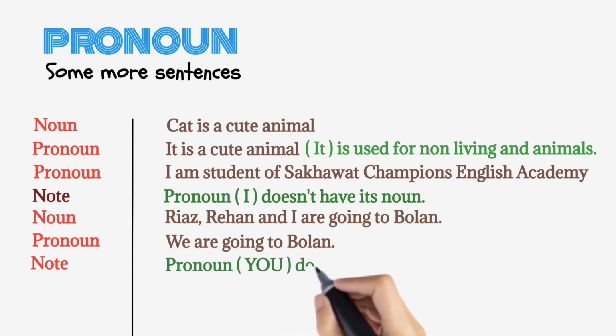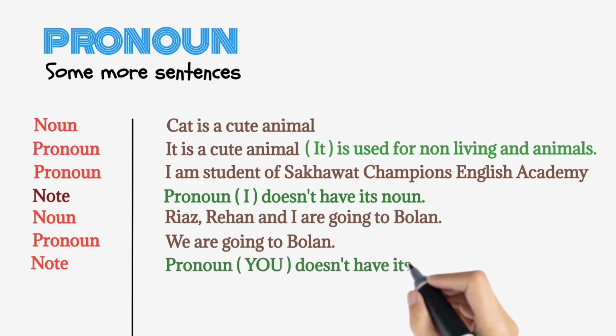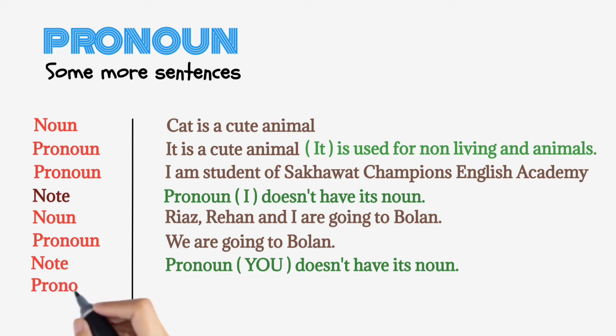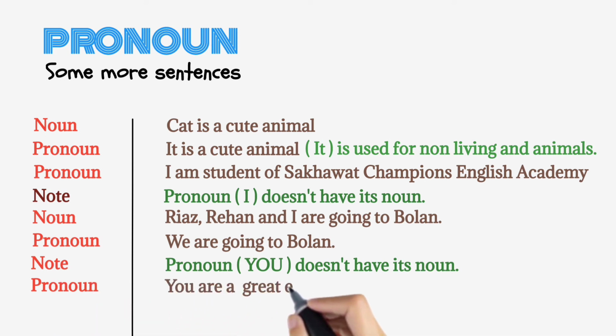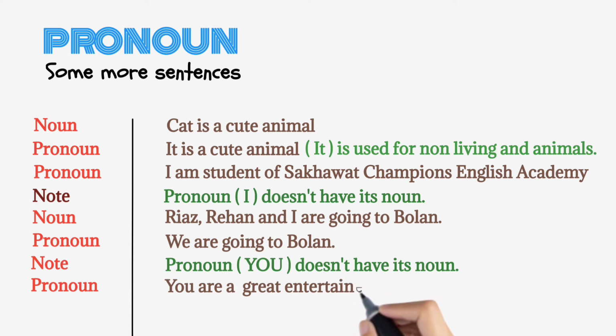Look here. Here is another pronoun which does not have its noun, and it is you. You are a great entertainer. Now here, you doesn't have its noun.